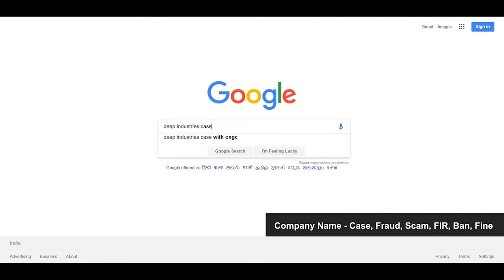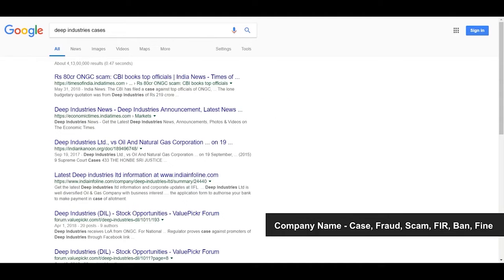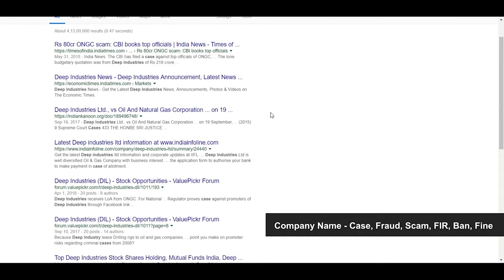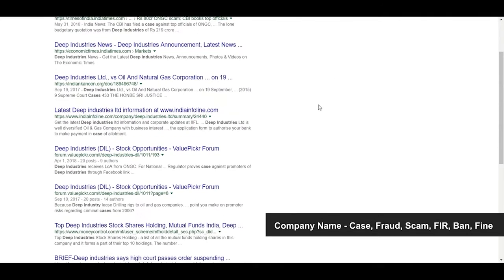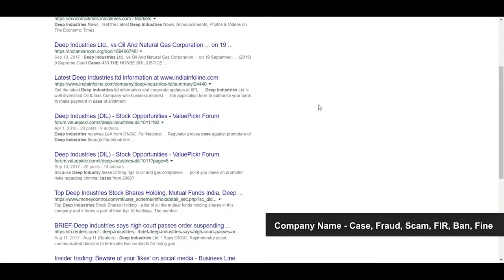So if the company has done any fraud in the past, you will immediately get to know. If the company has any FIR or cases against it, or if there is any ban against the company, you will get all this information in the Google search results. This is why it is very important to do this. So, after you go through everything mentioned here, you will get some clues about the management of the company. You can form a conclusion by piecing those clues together and get a clear idea about the management.